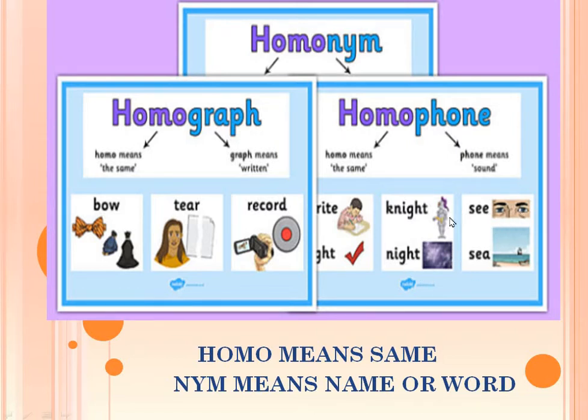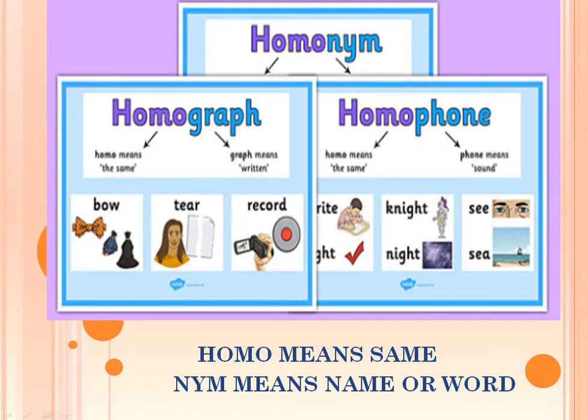Night, dark night, opposite of day. And knight. Right, again an action. Right, adjective: right or wrong. So these are the same in sound, but when you read them, the spelling is different and the meaning is also different.